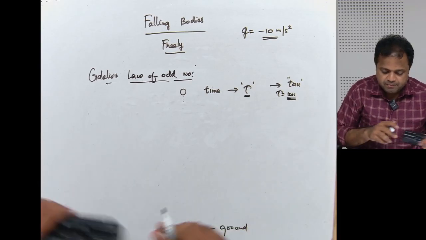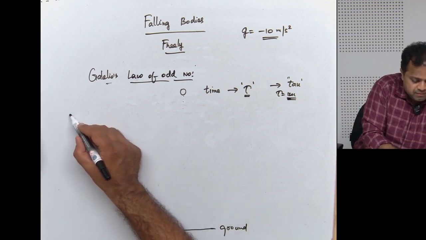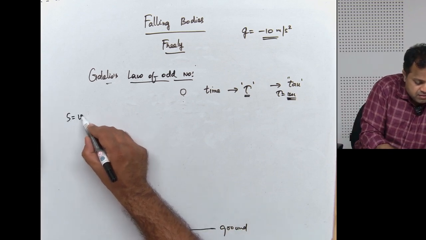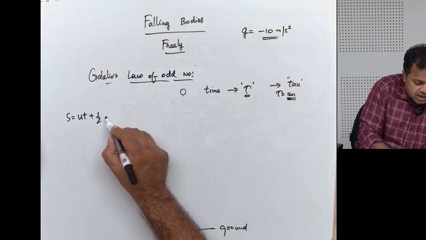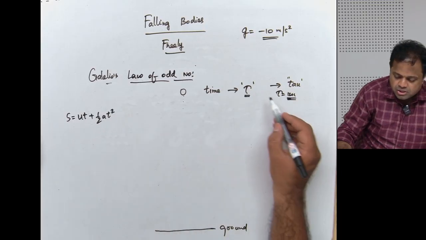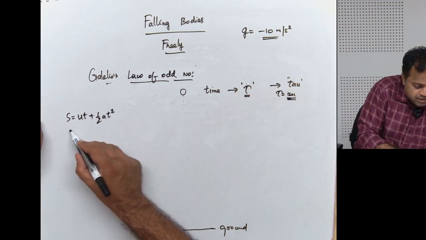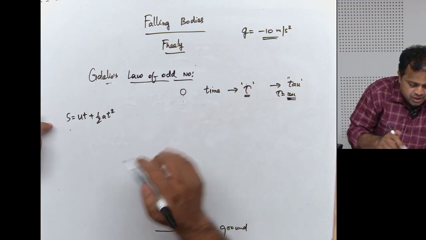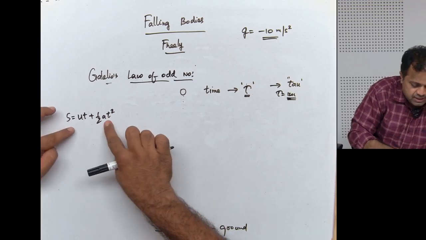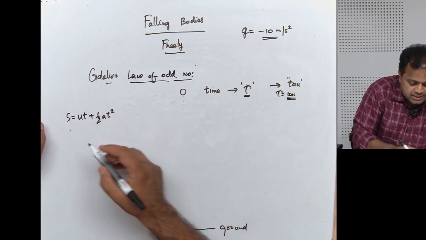So in an interval tau, how much is it falling down? S is negative because it is going down, and this acceleration is also negative, so they cancel each other.